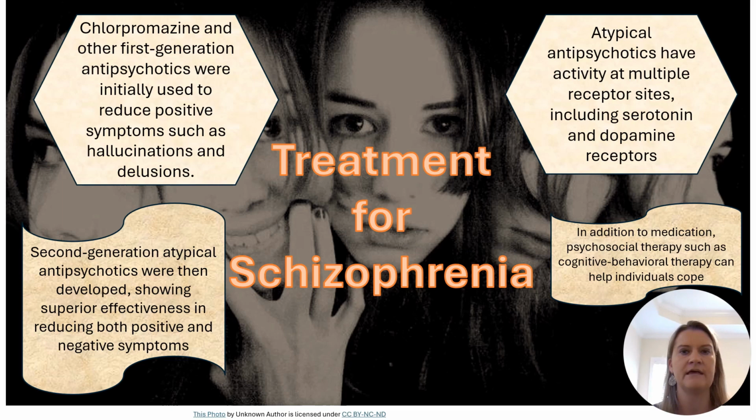Second-generation atypical antipsychotics were then developed, showing superior effectiveness in reducing both positive and negative symptoms and having lower rates of neurological side effects. Atypical antipsychotics have activity at multiple receptor sites, including serotonin and dopamine receptors, leading to decreased risk of side effects. However, they can still cause metabolic abnormalities and weight gain.